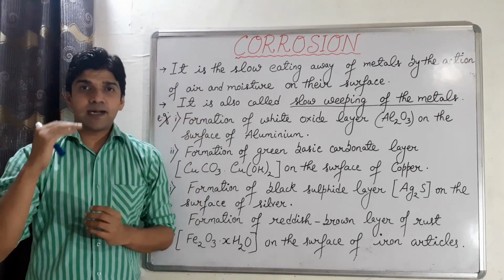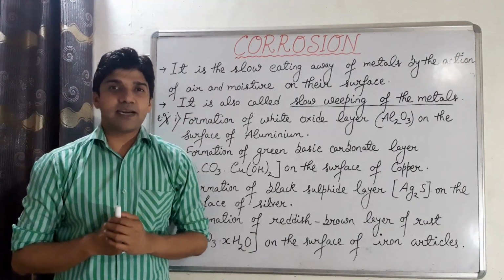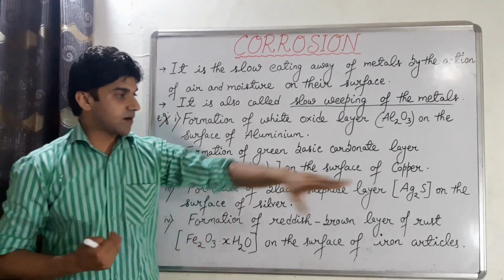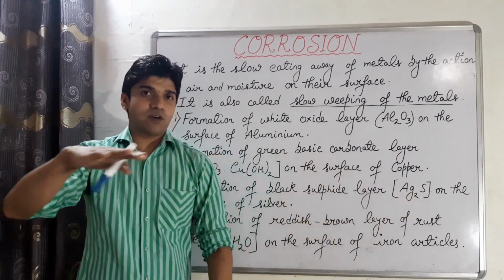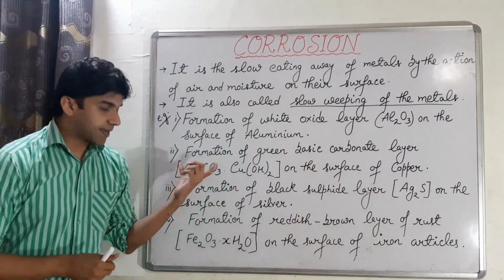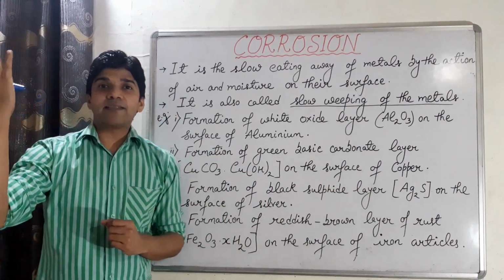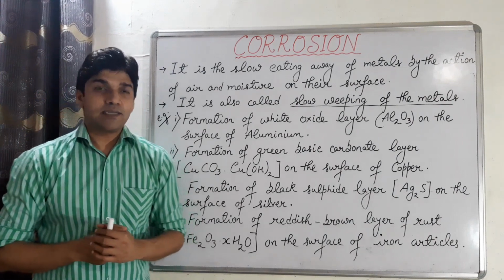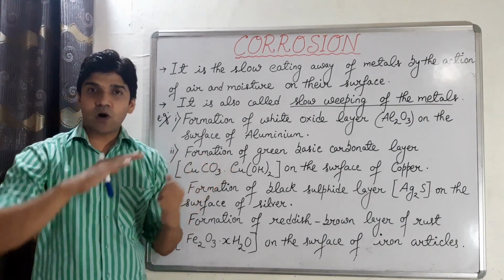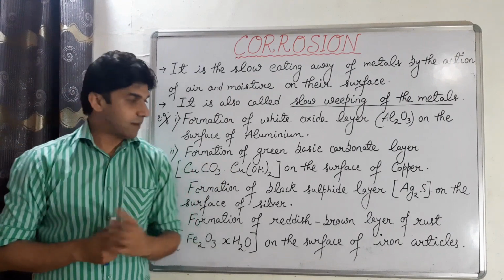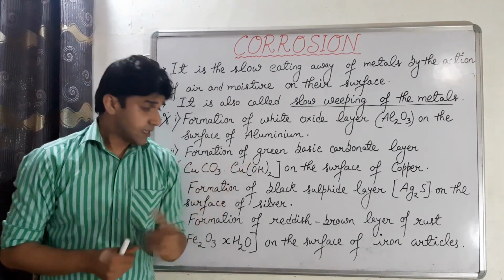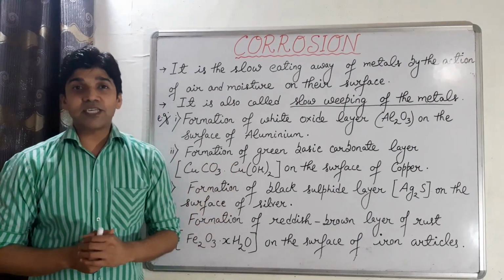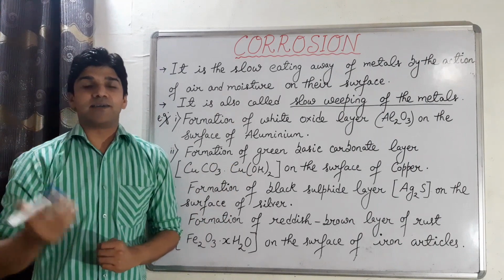So when the hydrogen sulfide comes in contact with the silver, there is formation of silver sulfide on the surface of the silver. Copper case में क्या है? The CO2 and the moisture present in the air come in contact with the copper surface, and there is formation of this layer. And last we have formation of reddish brown layer.